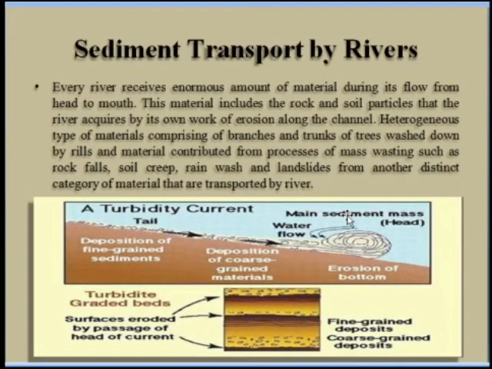Okay, so from the head to the mouth, the rivers receive a lot of different types of the material. It may be rock, soil. Also, it contains heterogeneous material like branches and trunks of the trees also. Okay. So such types of the materials the rivers are transporting from the head to the mouth.